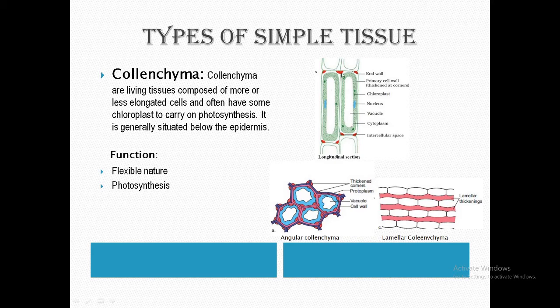Their corner ends are thickened. They are living and sometimes contain chloroplasts. They are more or less rounded or polygonal in shape.